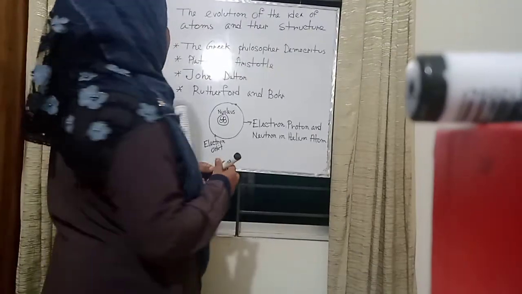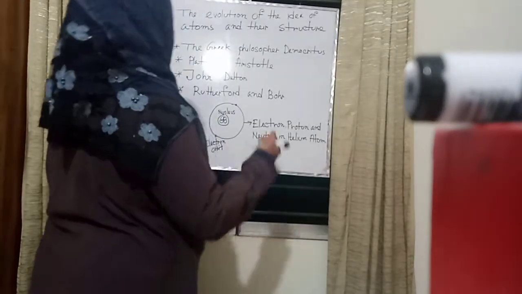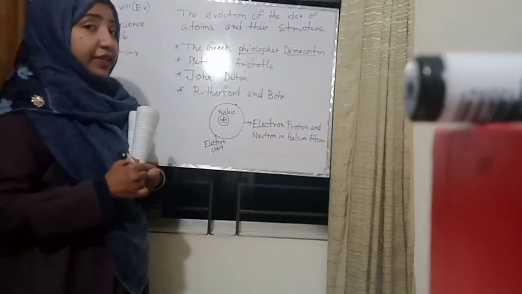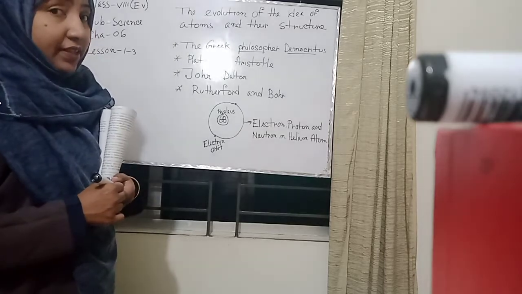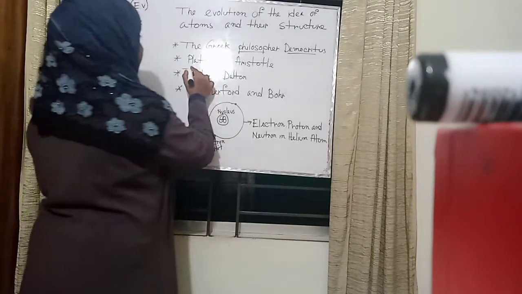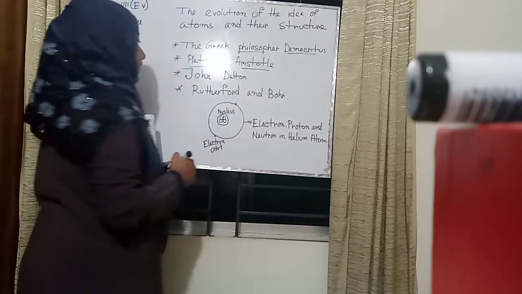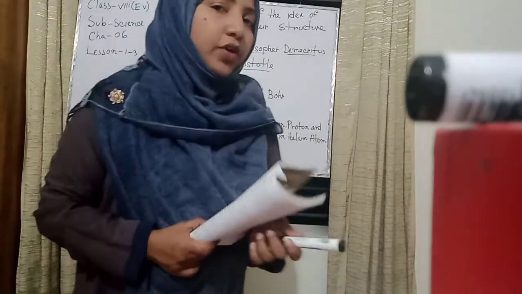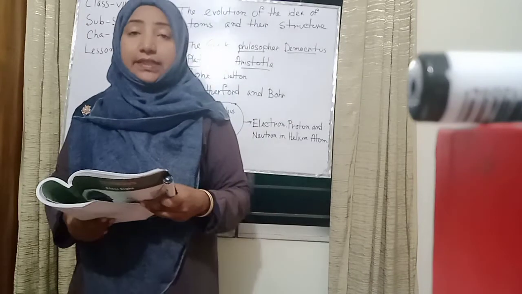The first scientist is the Greek philosopher Democritus, 400 BC. The second are Plato and Aristotle. Third is John Dalton, and the fourth are Rutherford and Bohr. Now, please everyone see the books.